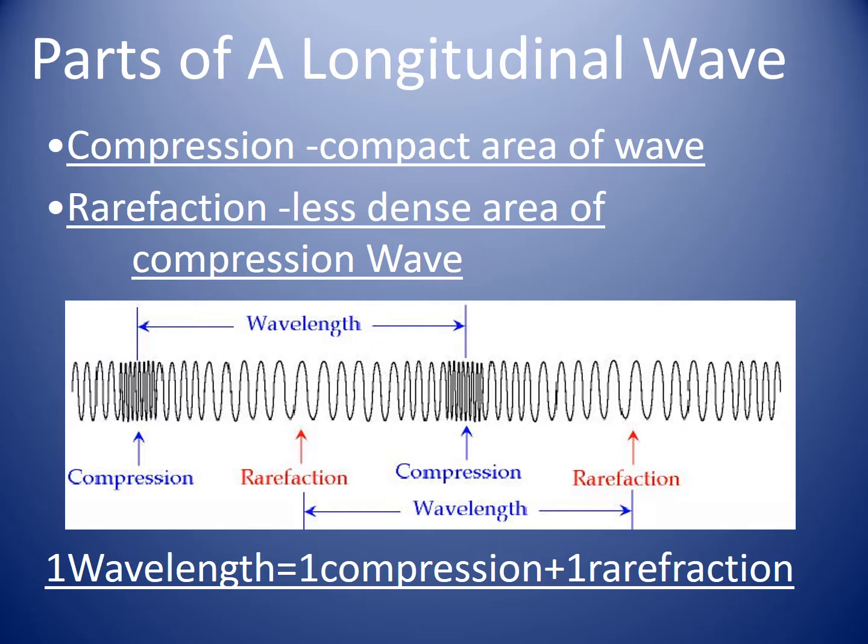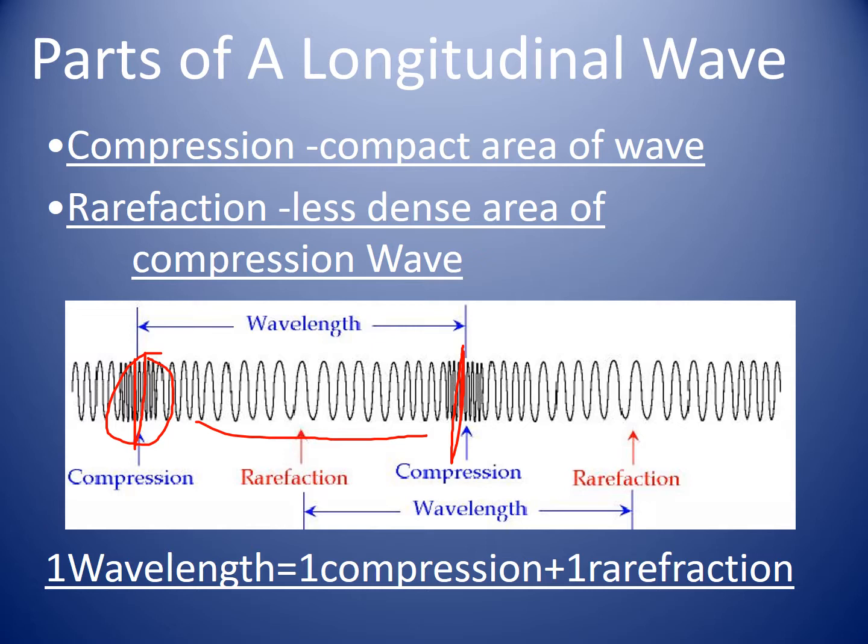A longitudinal wave has compressions, areas that are compact, as shown in the picture here. It also has rarefactions, where it's not as dense. One wavelength in this type of longitudinal wave is one compression and one rarefaction. If you see here, they start right in the half of the compression and end on the half of the compression with one rarefaction in the middle.